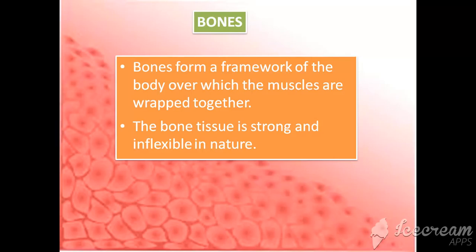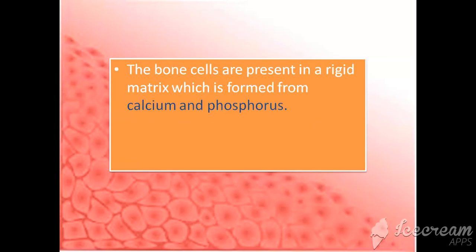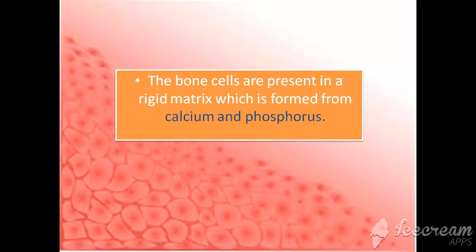Next comes the bones. Now, bones form a framework of the body over which the muscles are wrapped. The bone tissue is strong and inflexible in nature. The bone cells are present in a rigid, that is hard matrix, which is formed of calcium and phosphorus.